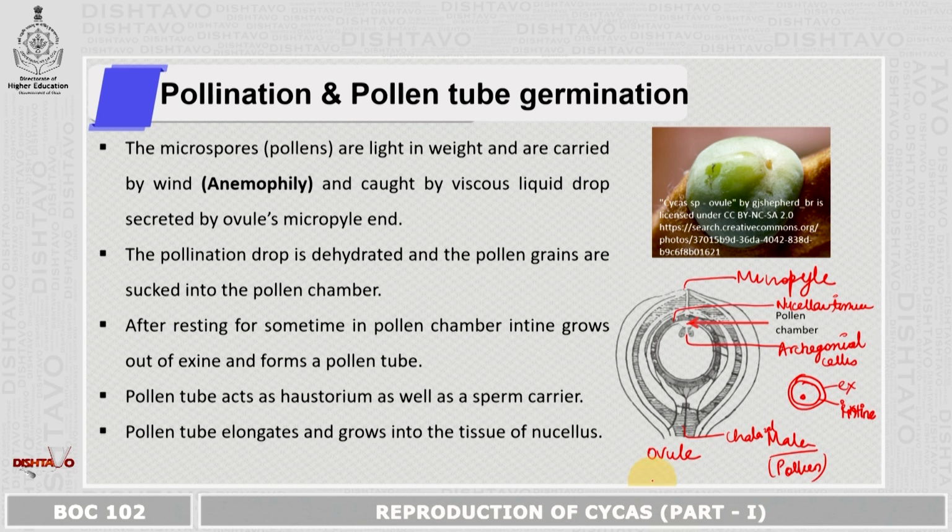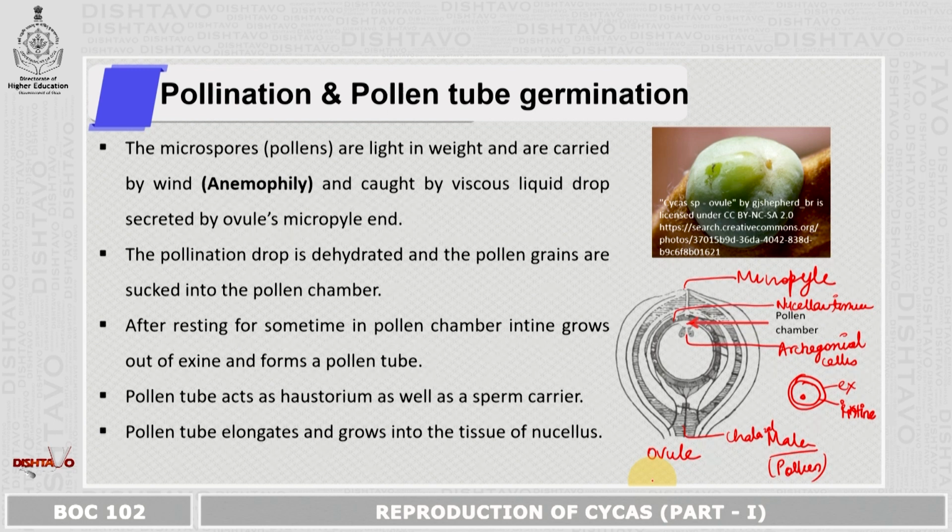Now let us start the process of fertilization. Process of fertilization in cycas begins from pollination, formation of pollen tube, and then the fertilization. The microspores, that is the pollen grain, are light in weight. Since they are light in weight, they are easily carried by wind.